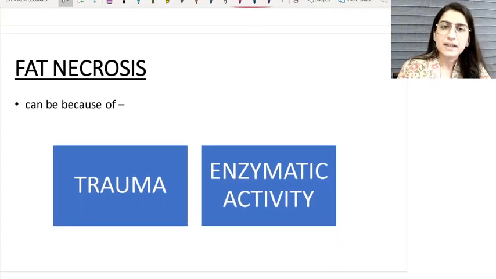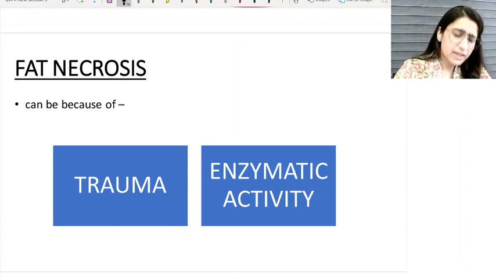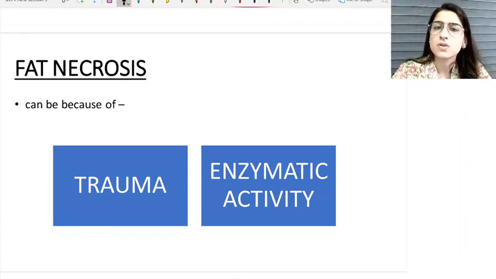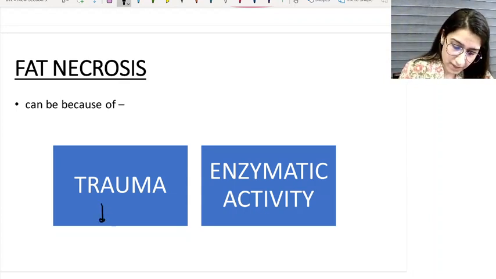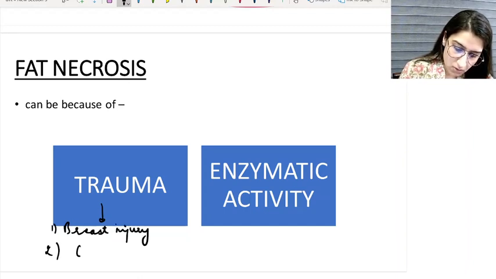To the fat necrosis. Okay, so we move towards another necrosis, that is fat necrosis. Now fat necrosis can be either because of a traumatic condition, like in case of breast injury or gluteal injury.